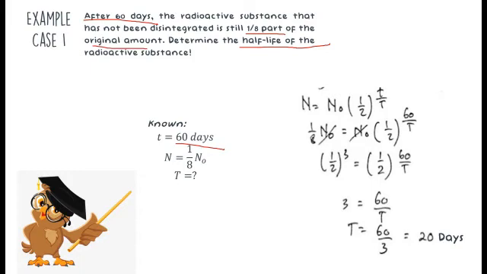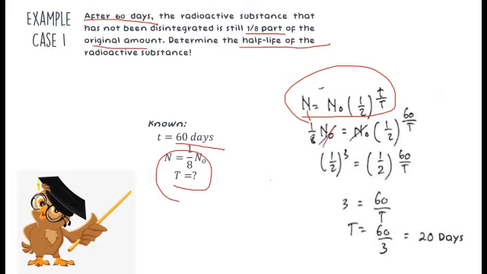The residual total of radioactive material equals 1/8 multiplied by the initial amount, and the question is what the half-life is. From this, we can use the equation N equals N0 multiplied by (1/2)^(t/half-life). With N equal to 1/8 N0, we get 1/8 N0 equals N0 multiplied by (1/2)^(60/T).